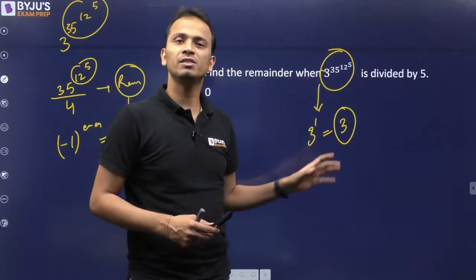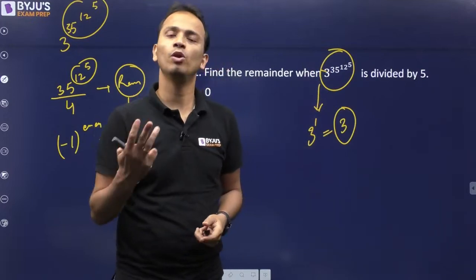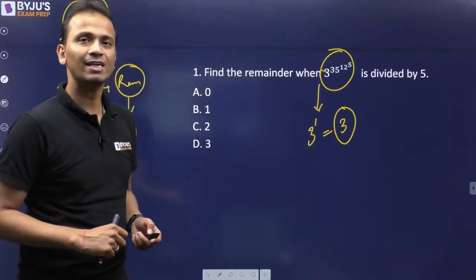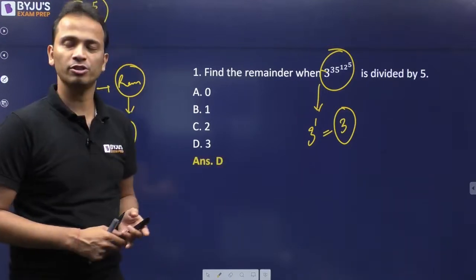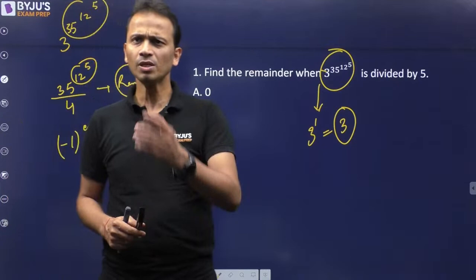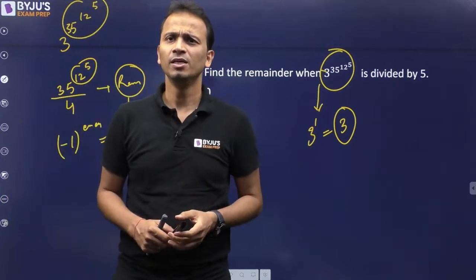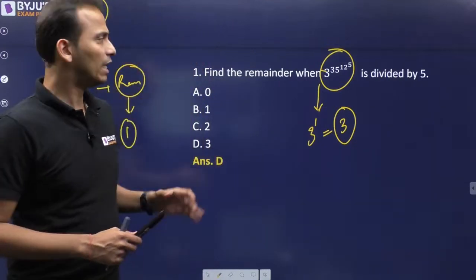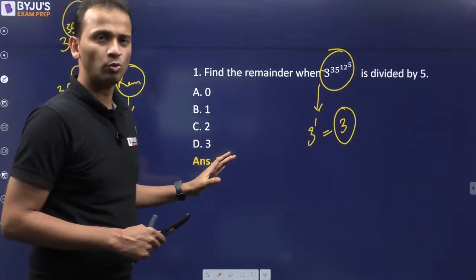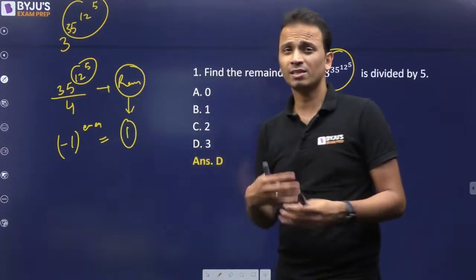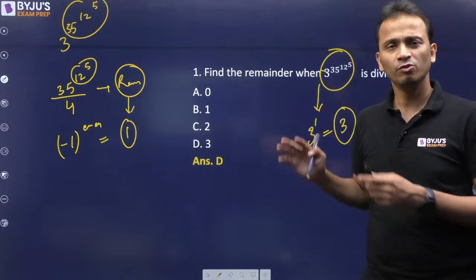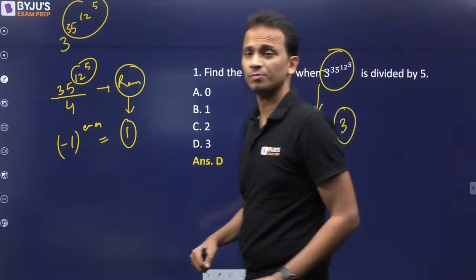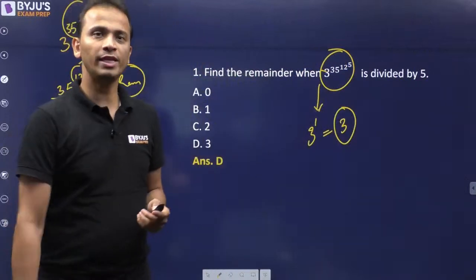Now when this number is divided by 5, the remainder will also be 3. So 3, that is option D, should be the correct answer for this question. Alright? So Rohit has given a correct answer. Praveen, Ritik and Nidhi, I hope you have understood what mistake you have made, or if you have applied some other logic, this is the correct logic that we should use in this question. Okay? Let's move on to the next question.